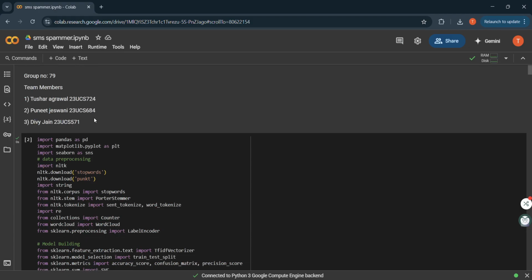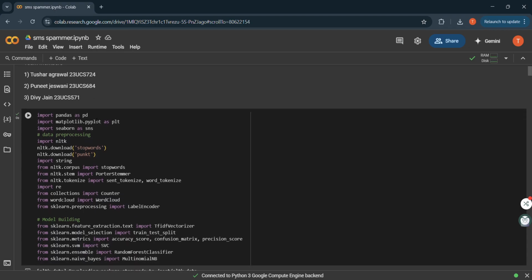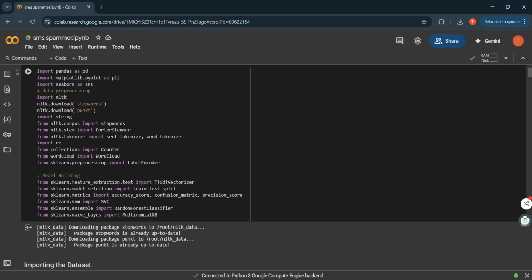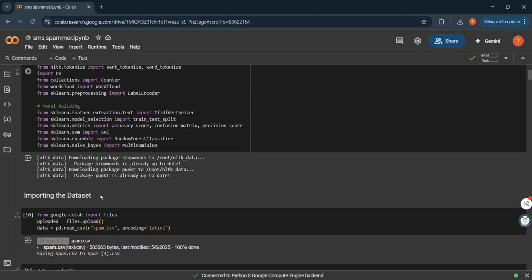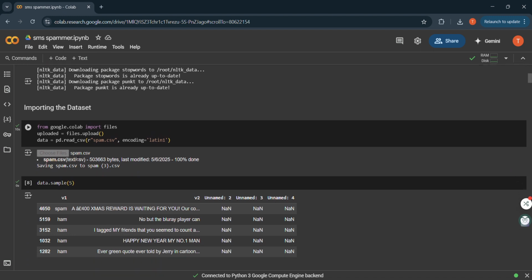So we are using the SMS Spam collection dataset and we begin by loading it and displaying a few sample rows to understand its structure. First we imported the necessary libraries that are important for creating this project. Next we imported our dataset using pandas.